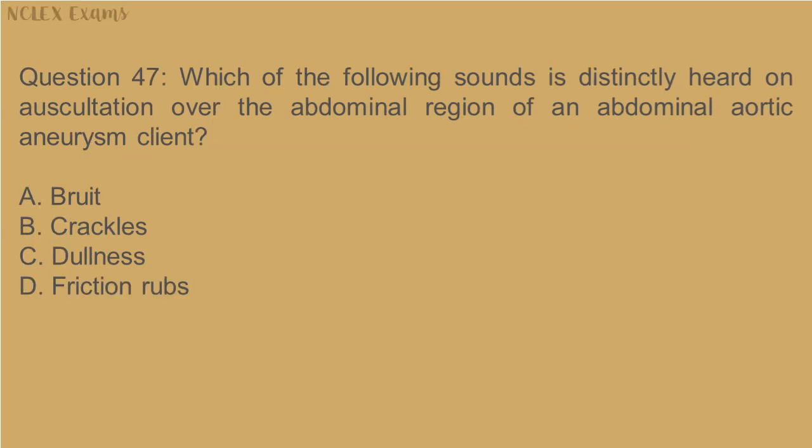Question 47. Which of the following sounds is distinctly heard on auscultation over the abdominal region of an abdominal aortic aneurysm client? A. Bruit. B. Crackles. C. Dullness. D. Friction rubs.